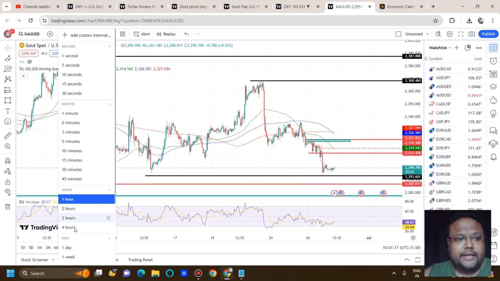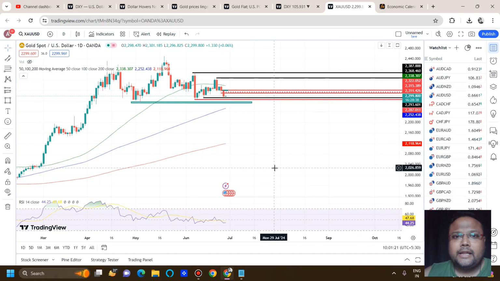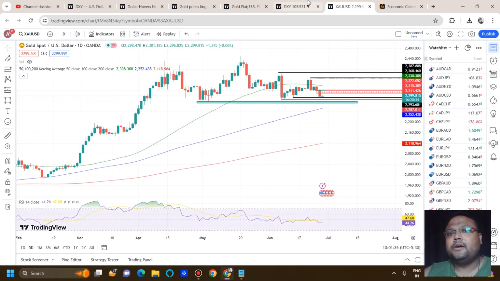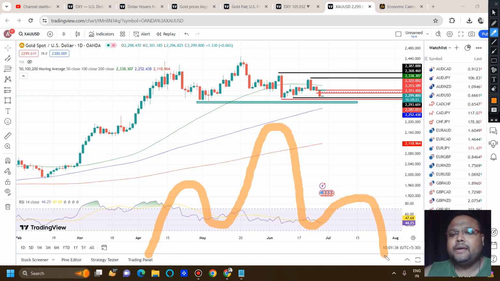Let's look at the daily time frame first, because many have been discussing the daily time frame. The most common thing I have heard from people is that many believe this is a head and shoulder pattern. But my dear friends, a typical head and shoulder pattern looks like this, which means there will be one head and two shoulders. But here we can see that we do not have a clean head and shoulder pattern.